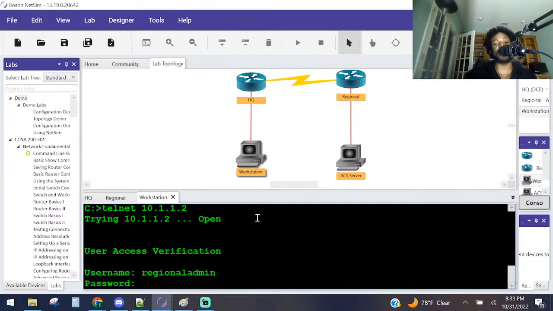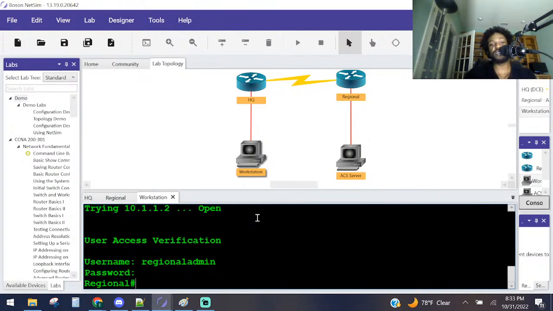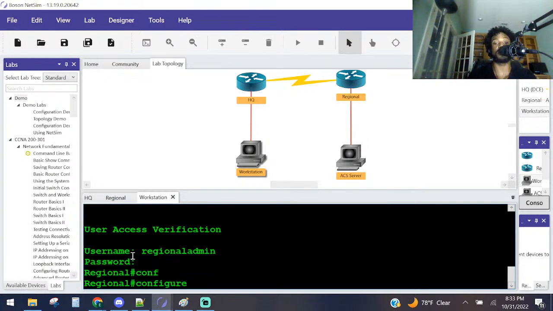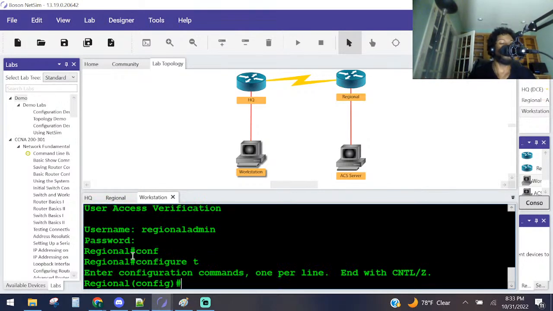Yeah. PASS. Enter. There we go. Remember last time it put us in user exec mode, which is indicated by the greater than symbol. Now it put us in privileged exec mode, which means we're at privilege level number 15. We're allowed to do anything on the router. We can get into global config mode if we really wanted to, right? See? Boom.